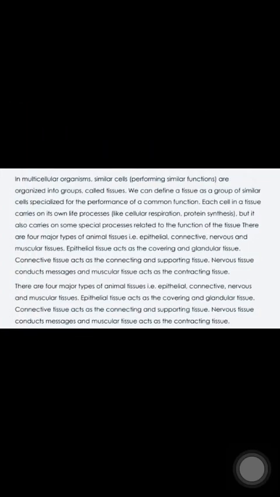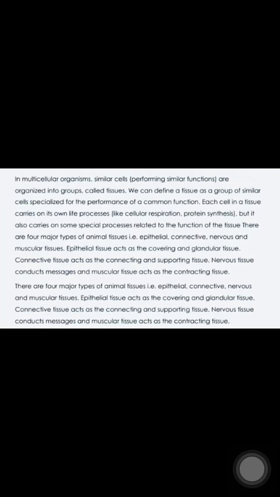In tissue level, when similar cells that perform similar function are organized into a group, it is known as tissue. What it means, we already discussed, cell is the basic unit of life which has different type of molecule and organelles. And now we are talking when similar type of cells combine together, they form tissues. And tissue is a group of similar cells that are specified to perform a common function. That means all those cells that perform a similar function, these are known as tissues. For example, when we are talking about cellular respiration or protein synthesis, these life processes are done by similar type of cell or similar tissues.